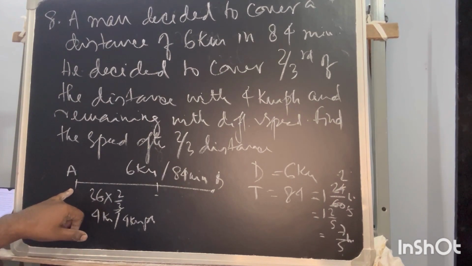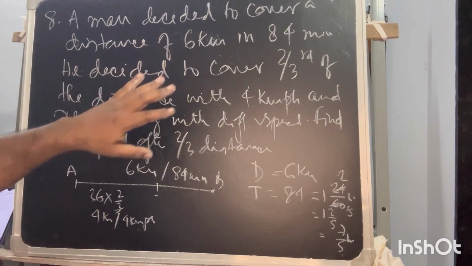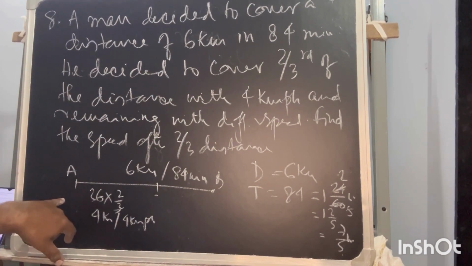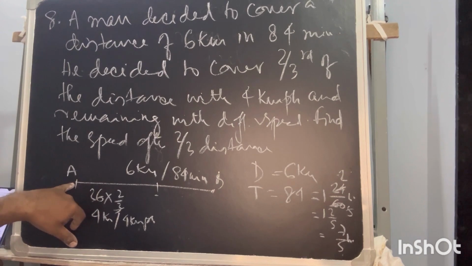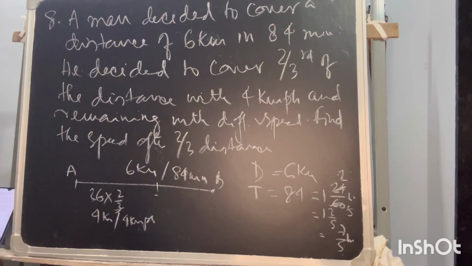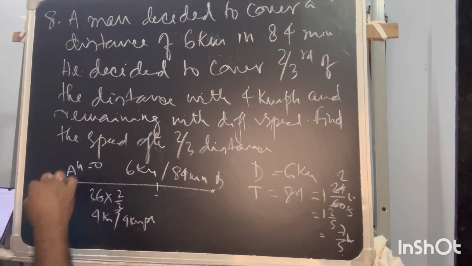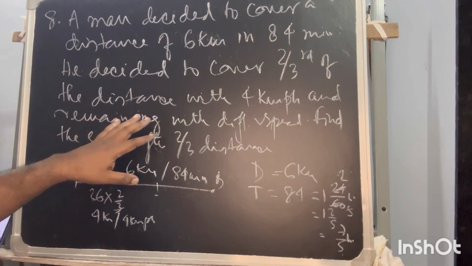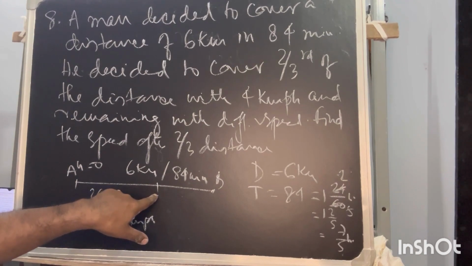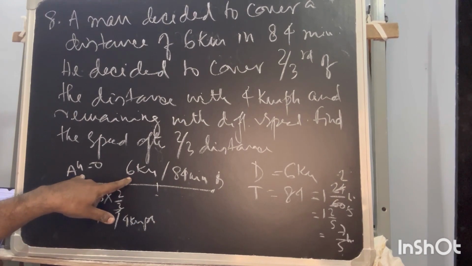We can assume the initial speed to be 0 at point A, but he moves with a uniform velocity, because he is not changing any velocity.